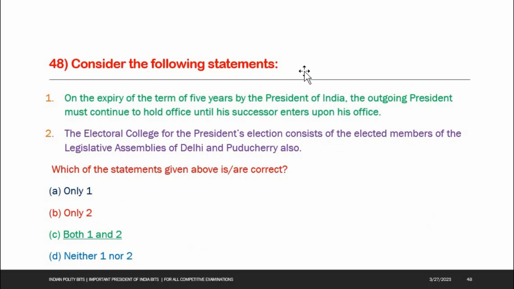Next one, consider the following statements. First one, on the expiry of the term of 5 years by the President of India, the outgoing President must continue to hold office until his successor enters upon his office. Next one, the electoral college for the president election consists of the elected members of the legislative assemblies of Delhi and Puducherry also. Both 1 and 2 are true. So the answer is C, both 1 and 2.